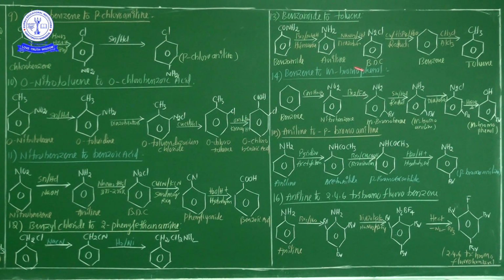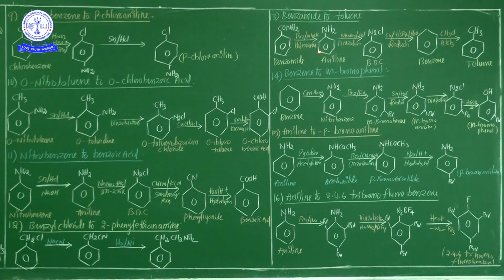Okay? Now the 13th conversion: benzamide to toluene. Benzamide to toluene is the most important. Now this is benzamide. After bromination, this is nothing but the Hoffmann bromamide reaction, so benzamide is converted into aniline.